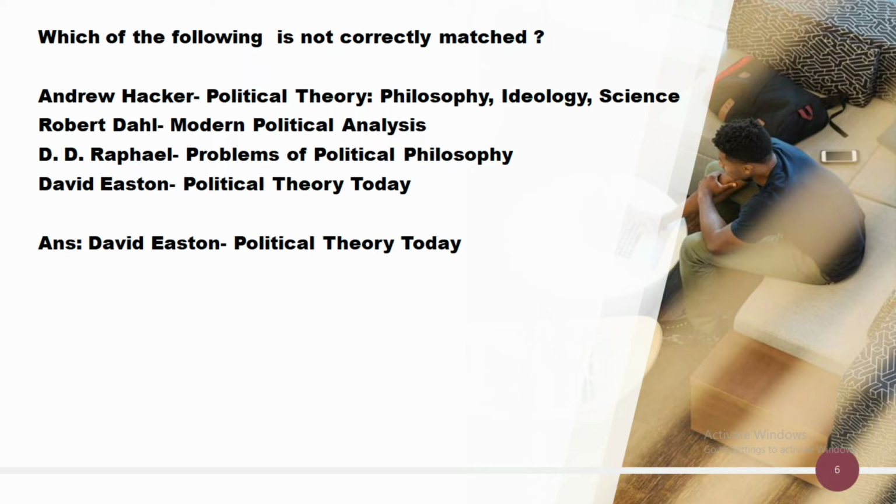David Easton is known as the father of behavioralism as well as post-behavioralism, and his famous books are The Political System and A Framework for Political Analysis. Political Theory Today is not written by David Easton.